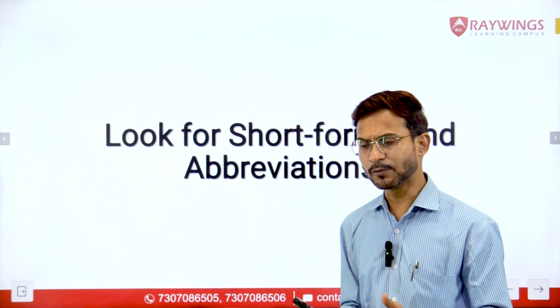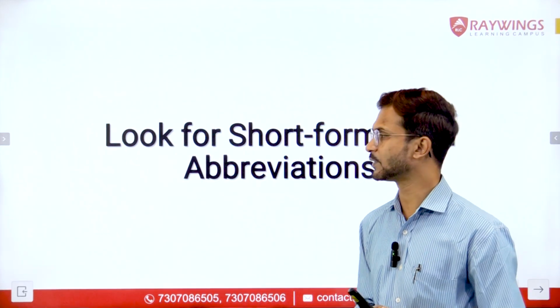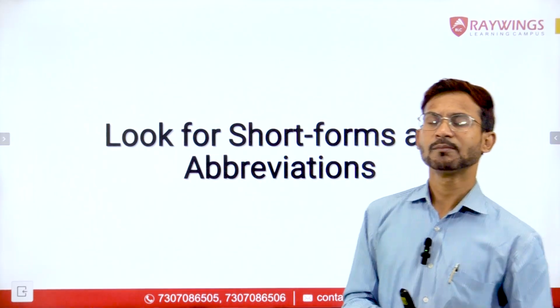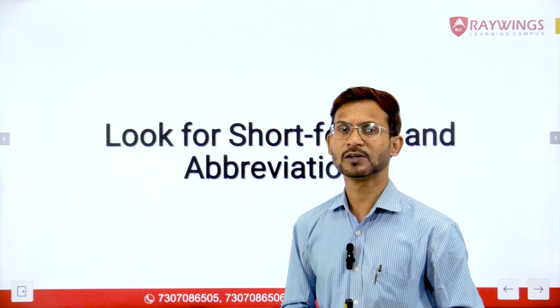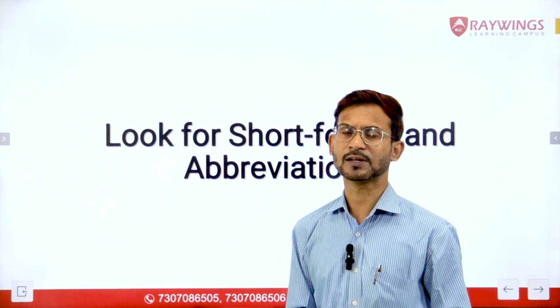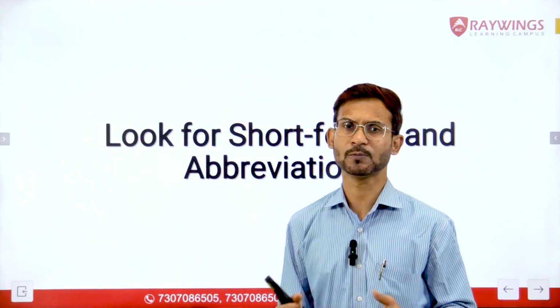The sentence with the full form should come first in the sequence, followed by the sentence with the short form or any abbreviation for it, because we never introduce any subject with its short form. We always introduce the subject with its full form, and then further we can use any short form or any abbreviation for it.